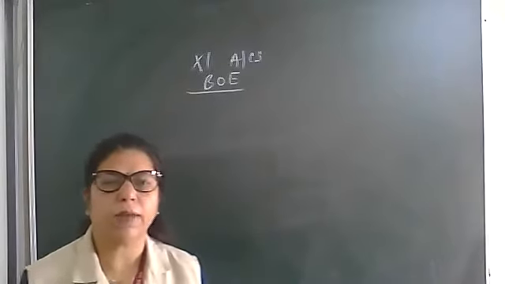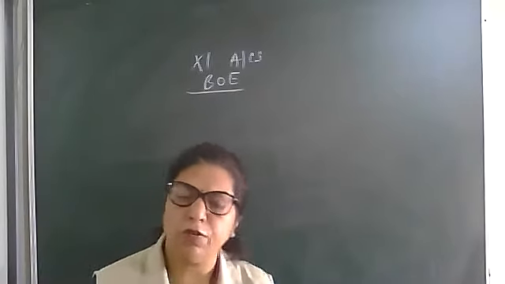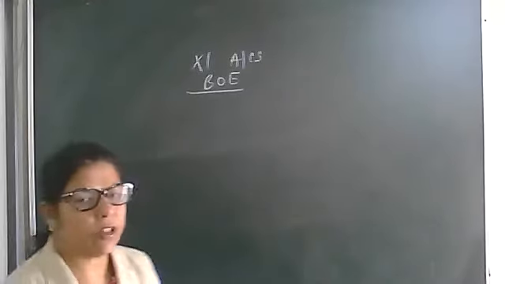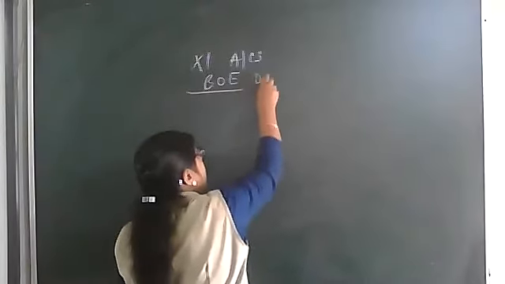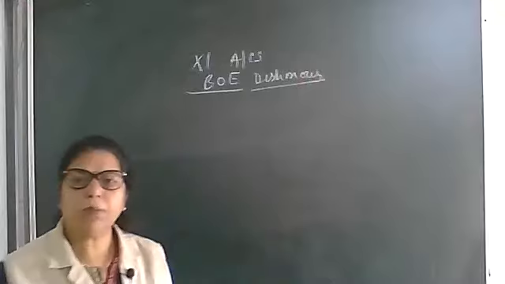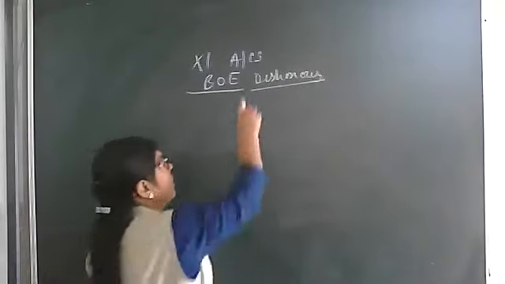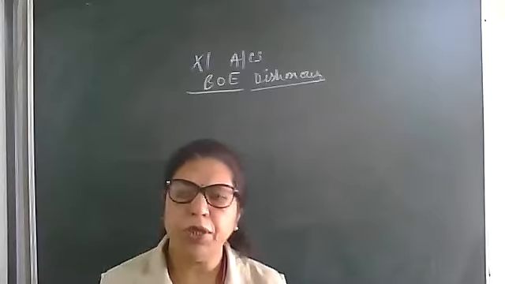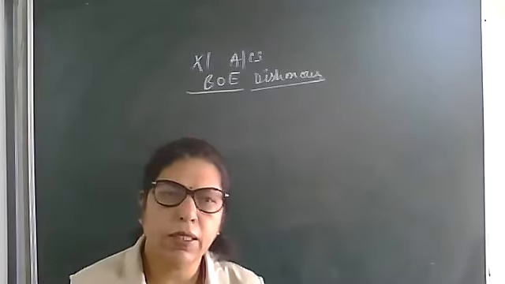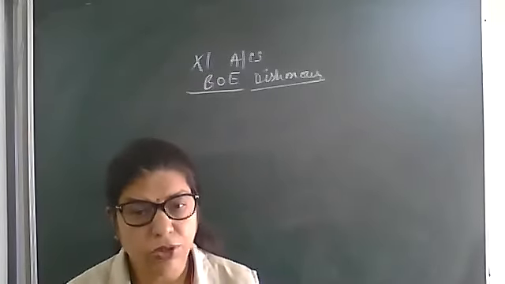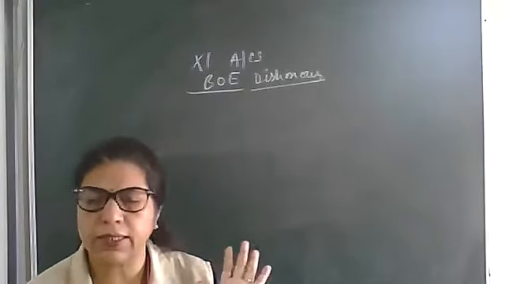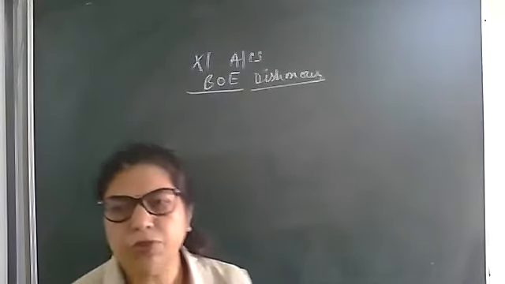First of all, I am going to explain dishonor of bills of exchange through general entries. Bills of exchange, dishonor. Dishonor means non-payment of the bill or refusal of the payment by the drawee at the maturity. So in that case, what will be the general entry? In our example, I am going to explain it through various conditions.